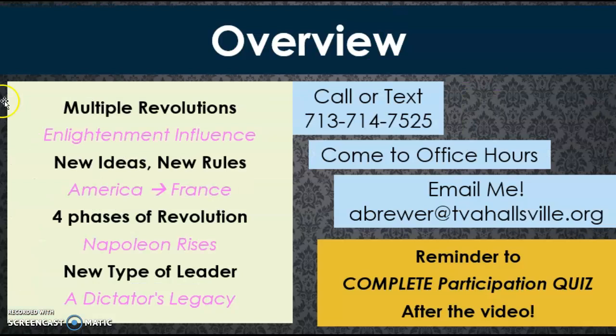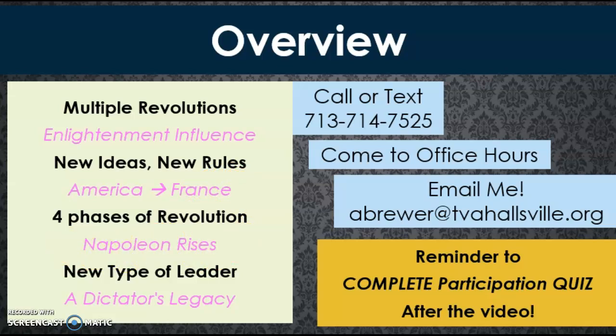So, a brief overview. There were multiple revolutions at this time, a lot of them influenced by Enlightenment values and ideas. These new ideas allowed for a new idea of what rule and what government should look like. America would use this to establish the American Revolution and greatly influence the French Revolution. There are four phases of the French Revolution: the Republic, the Terror, the Directory, and the Dictator.